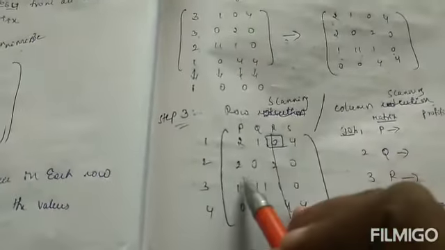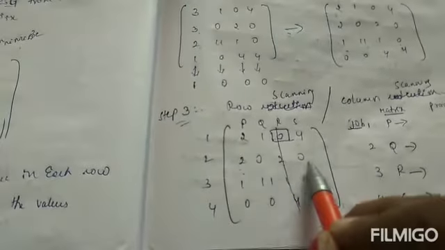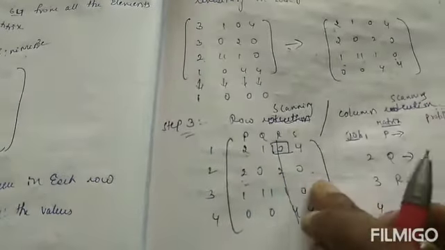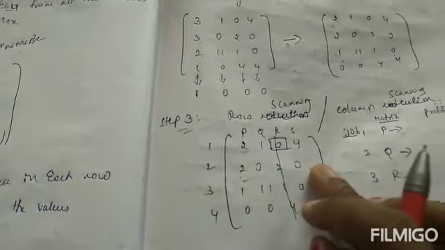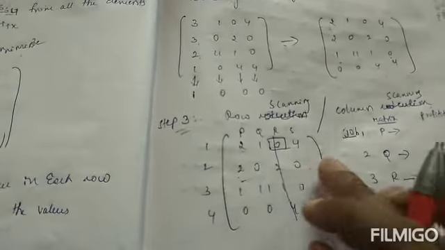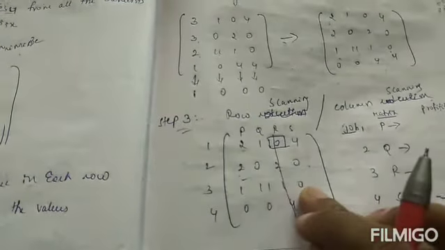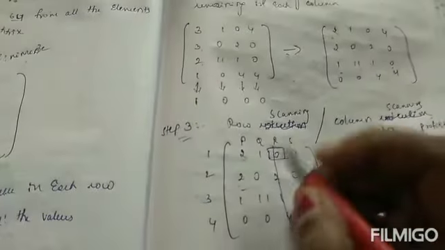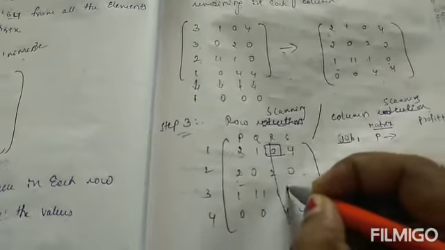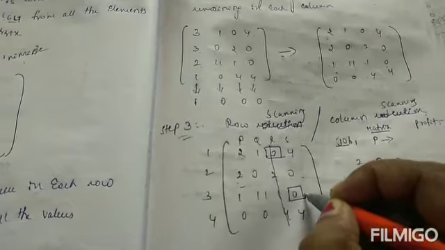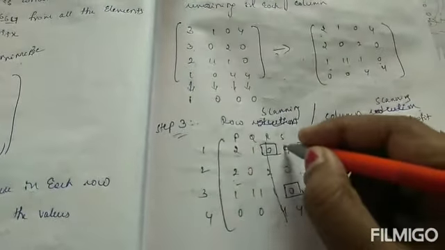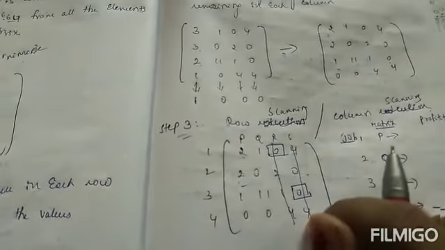Okay, and next check another row. Here we have two zeros, so we do not consider it. Only one zero we will consider. It is not applicable for row scanning. And next we will check another row. This one is cancelled, and this row has only one zero, so we mark it with a rectangle and just cancel its column vertically.